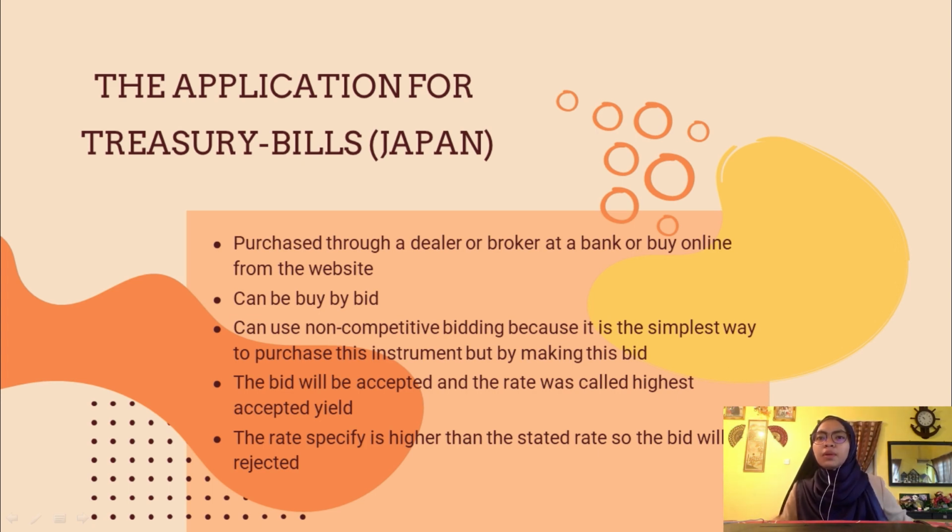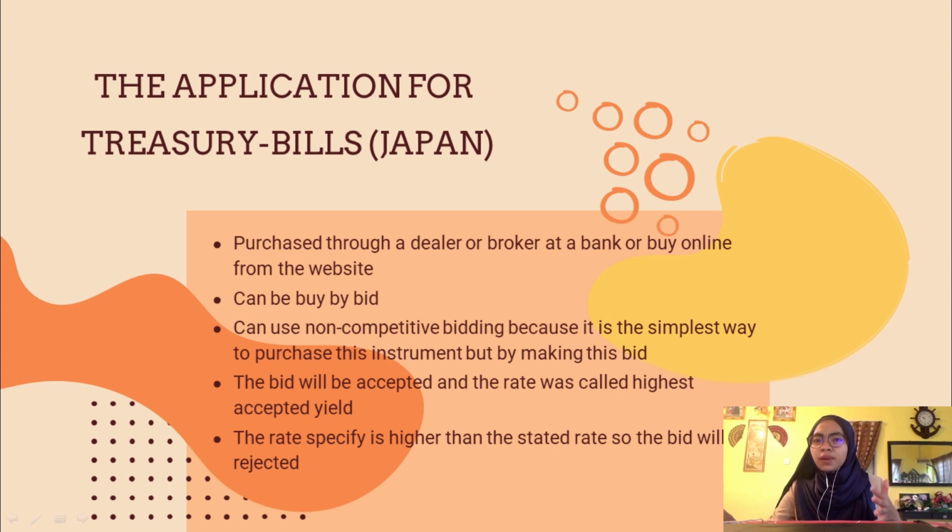Treasury bills can be bought by bidding. There are two types of bidding, which are competitive and non-competitive bids. For those who are not expert in securities trading, meaning who do not have any experience in trading securities, they can use non-competitive bidding because it is the simplest way to purchase this instrument.